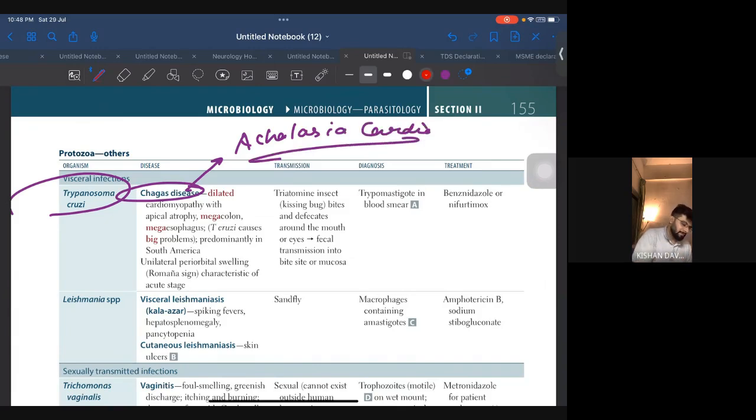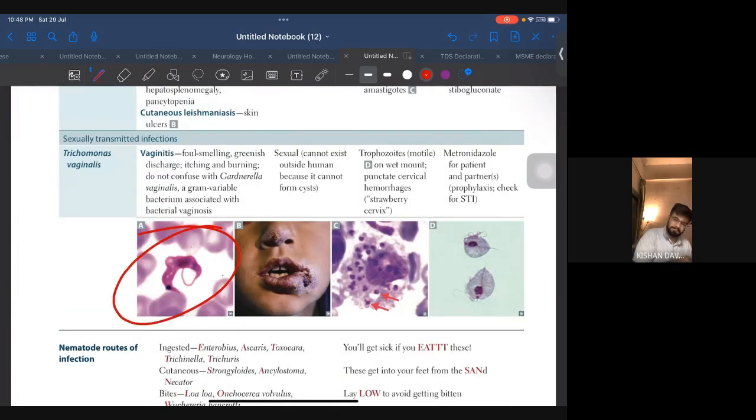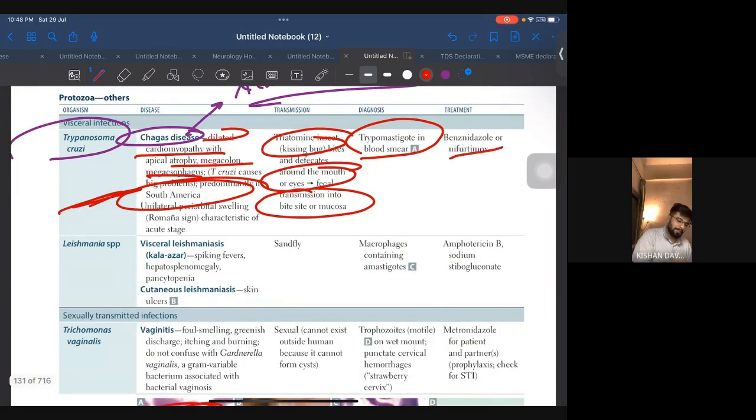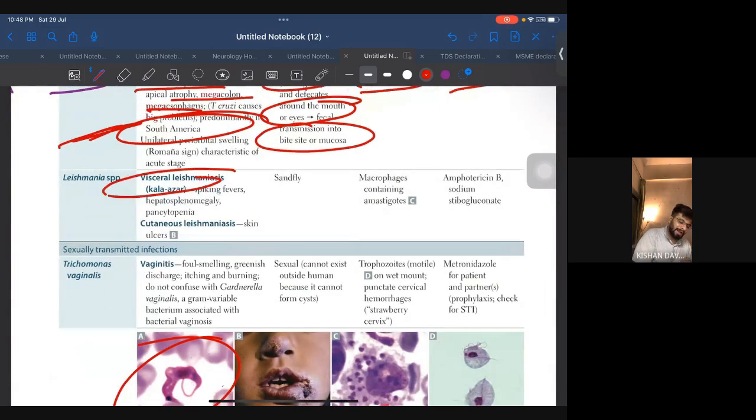Let's just see again. Dilated cardiomyopathy, toxic megacolon, megaesophagus. South America is important over here because in South America these kissing bugs are seen, the triatomine insect. It defecates around the mouth, so fecal transmission into the bite site or mucosa. Very important. We also see trypomastigote. And remember the drug. So see, one line is seen everywhere. One line.